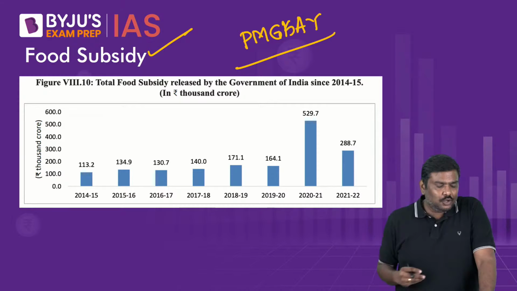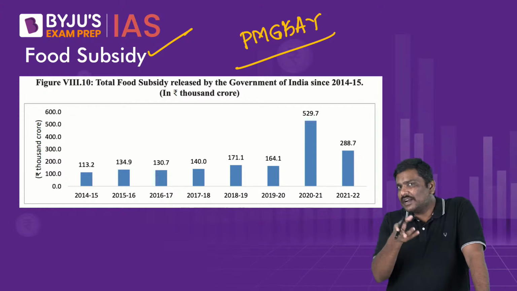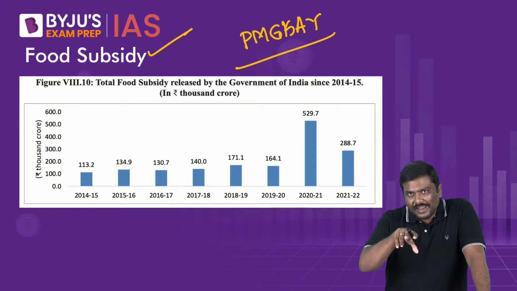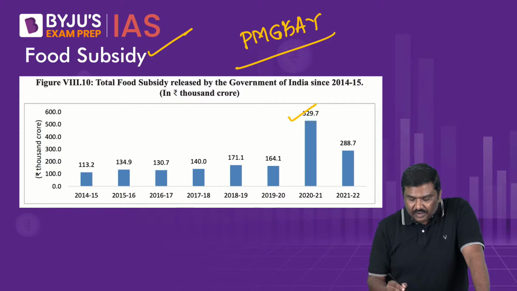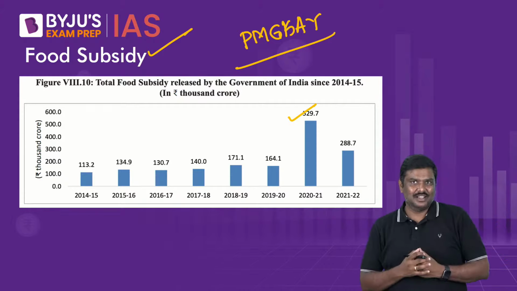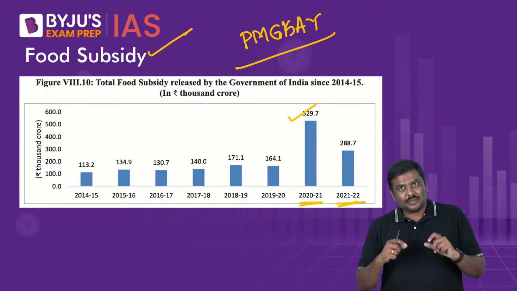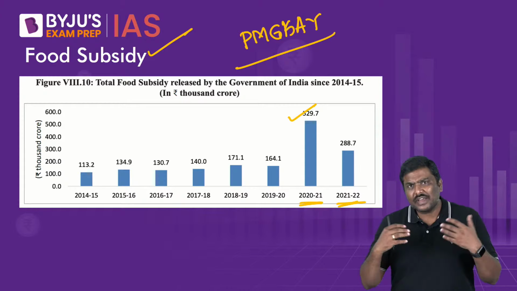The issue related to PMGKAY was that under this the food grains are provided free of cost, which will ensure that the food subsidy of the Government of India will balloon, will automatically increase. And that is the reason you will see that in the last 2 years, the food subsidy bill of Government of India has been very, very high.